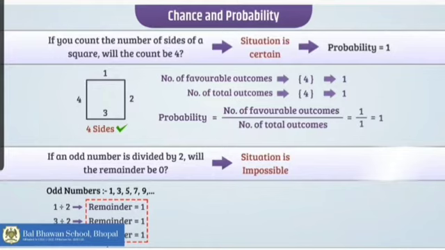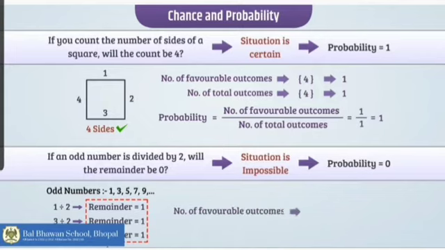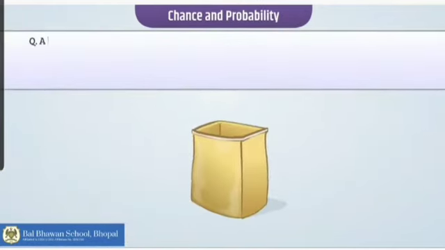Moving towards the next thing, when an odd number is divided by 2, will the remainder be 0? So in this situation, every time you are going to get the remainder as 1. So the situation is impossible. So here my probability will be 0 because my favorable outcomes will never ever come. Right? So the probability is 0.